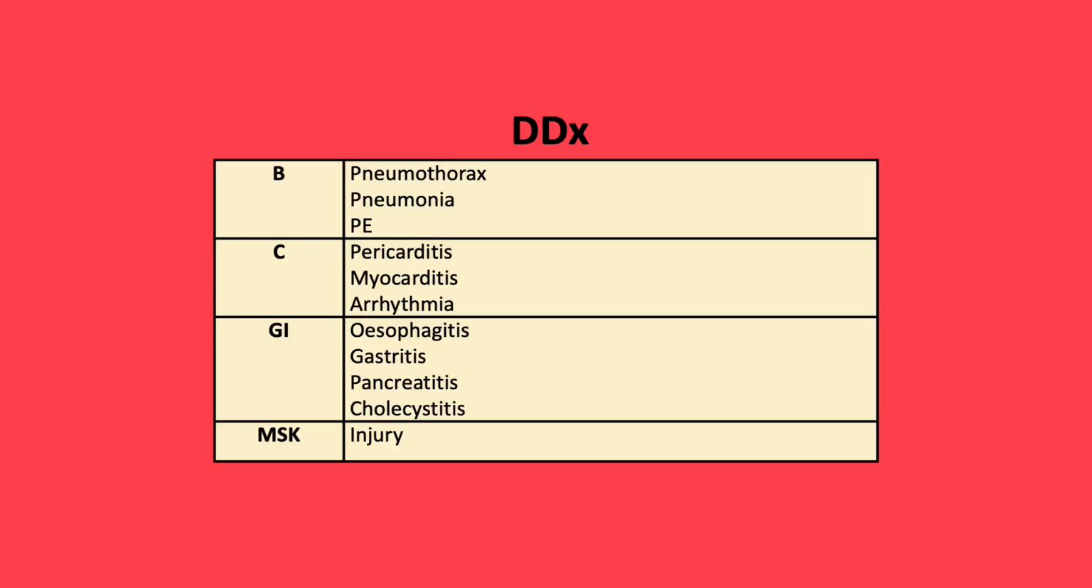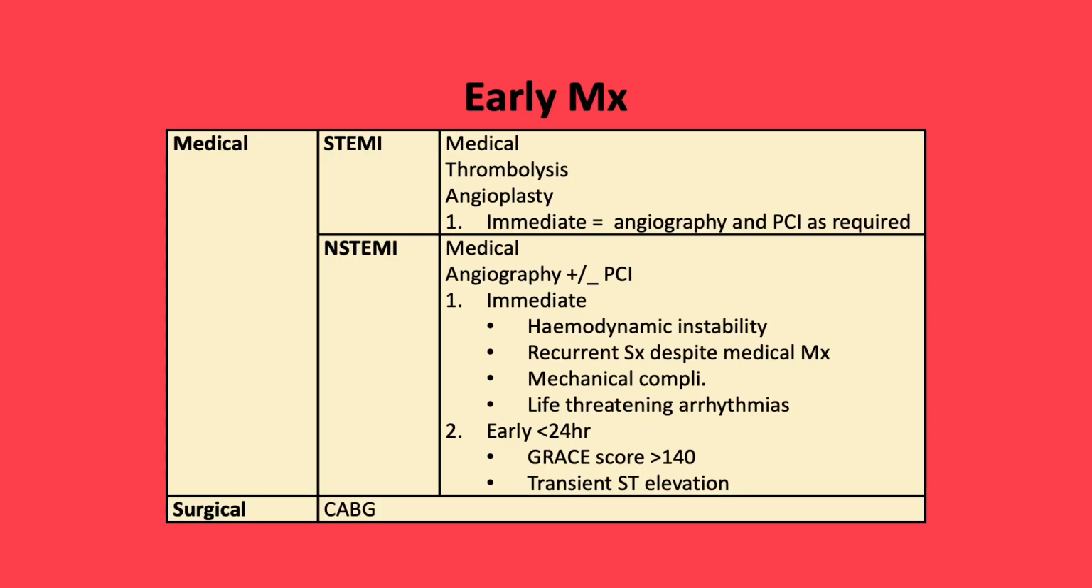The differential diagnosis for chest pain is broad and covers breathing pathologies, cardiac pathologies, gastrointestinal, and finally musculoskeletal, so it's important to keep an open mind. Early management of myocardial infarction is relatively complex and can be split into medical and surgical interventions. Medical interventions can be further split into non-ST elevation MI and ST elevation MI. Classically, patients with a ST elevation MI may require primary angioplasty leading to angiography and primary PCI, in addition to medical management. However, thrombolysis is also an option.